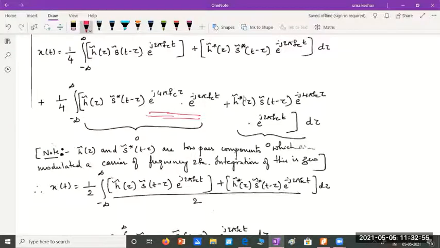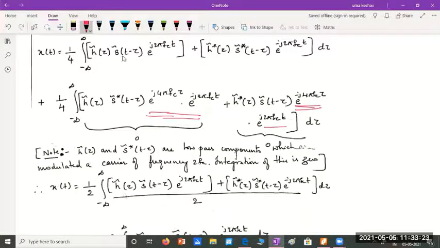And where else does this happen? Here also, the complex conjugate is multiplied with frequency 2fc, because 4 pi fc means it will be 2 pi into 2fc. So wherever those things happen, those values will be taken as 0. So what is left in this equation?